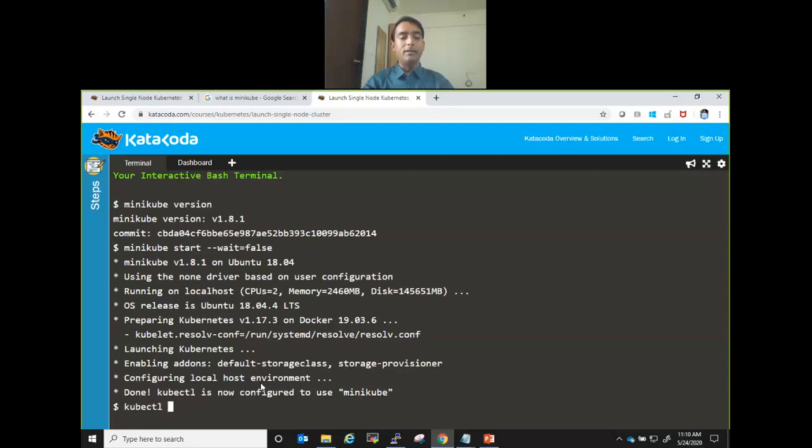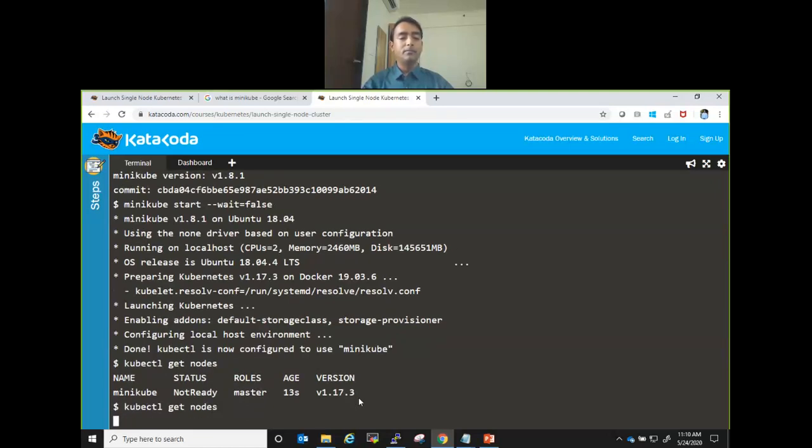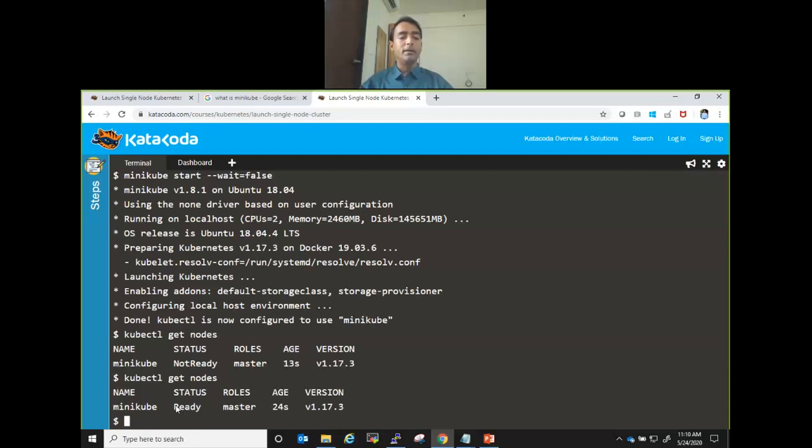And if you see kubectl get nodes, right, it says there is only one node called minikube, okay, and the role is master, and that's it. It is up and running. Now it shows ready, right? Within 24 seconds, it came up. So this is the place where you can do most of your practical hands-on. Okay. Now coming back to this.